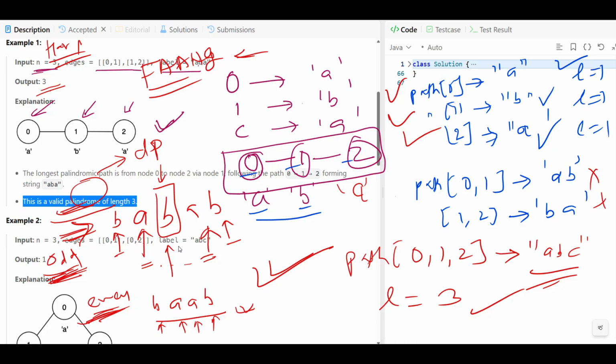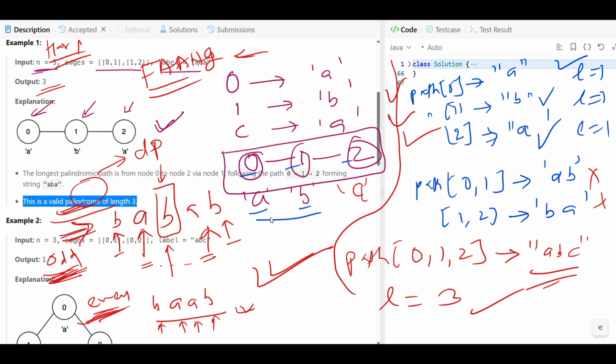So what makes this question hard? You can't just do a brute force approach. If you try brute force, this will become hard for you, because you have to go through all the paths. As you can see here, I was going through all the paths, and there will be too many paths. So it will become very tough for you.